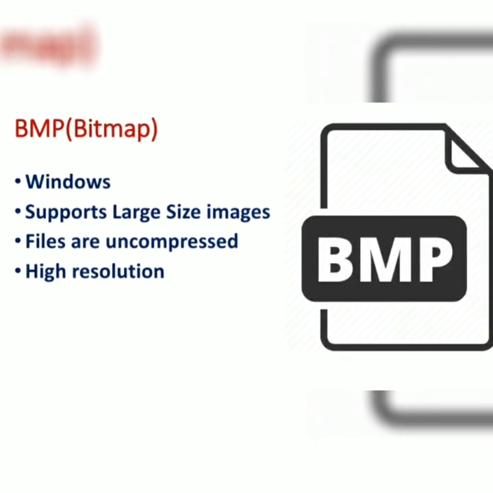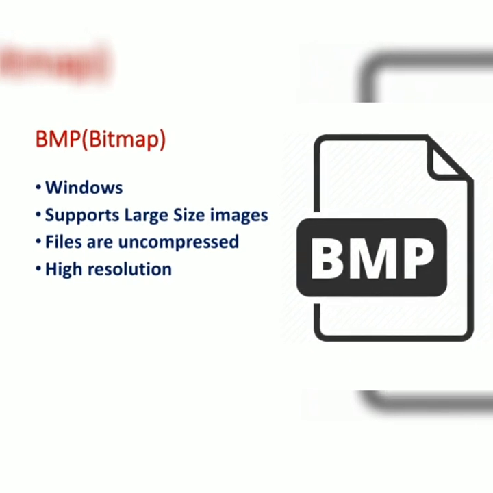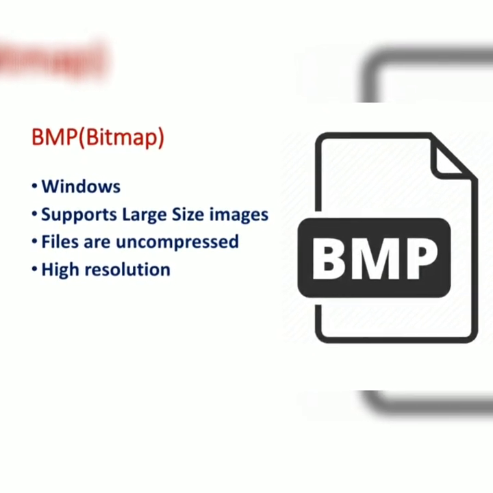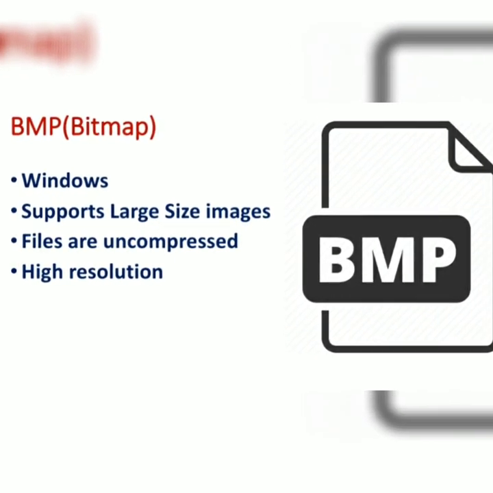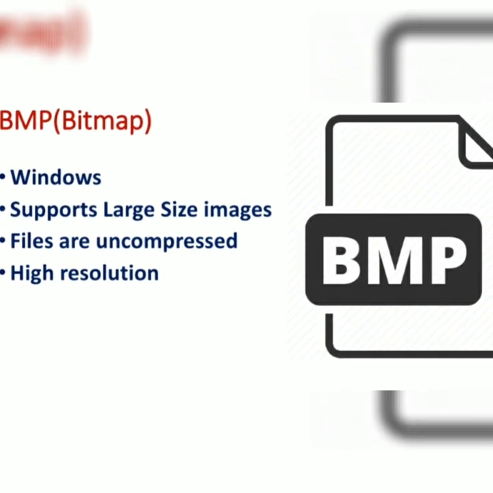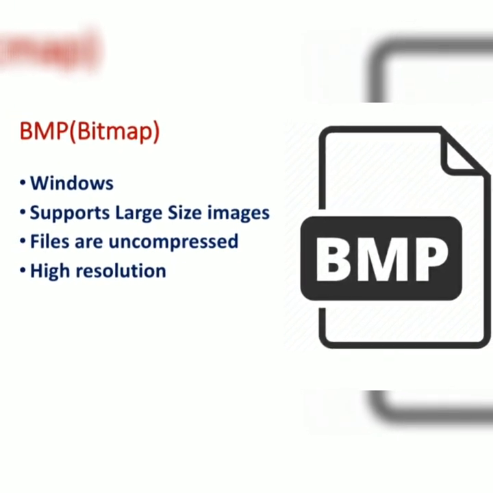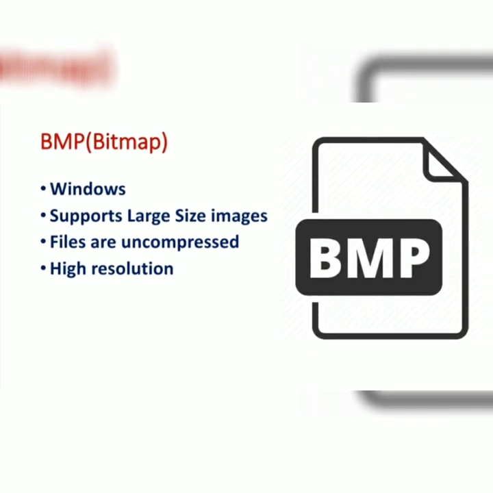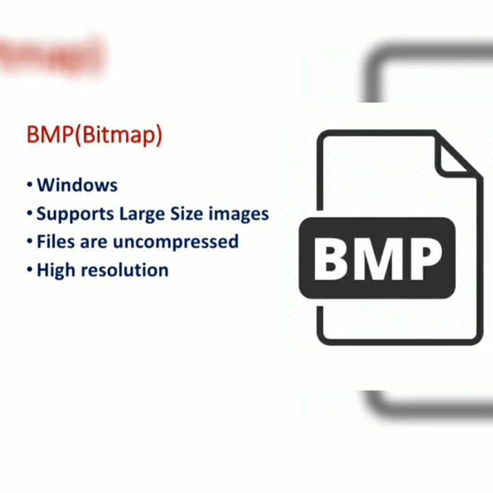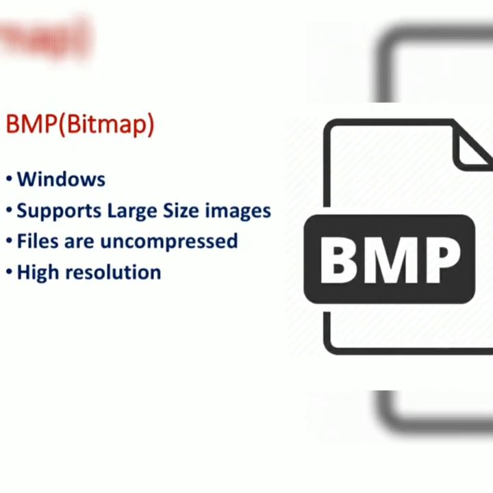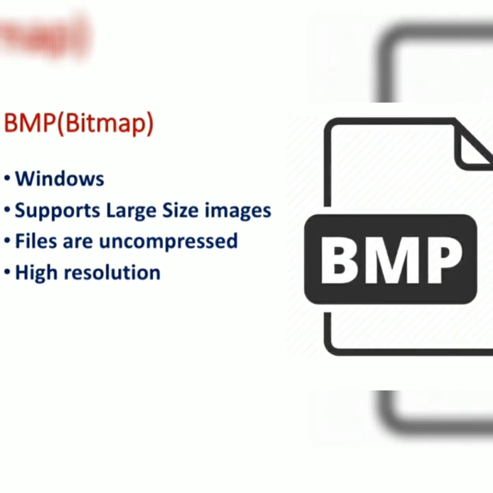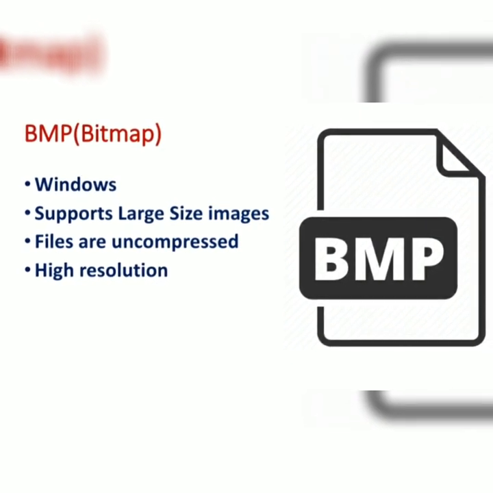Next we'll see about bitmap image. The bitmap image is also called raster images. For example, if I am taking a photo by means of a camera or a mobile, if I zoom that image to an extreme, I'll get this dot representation, otherwise a pixel representation of an image. These types of images are called raster images, otherwise bitmap images.